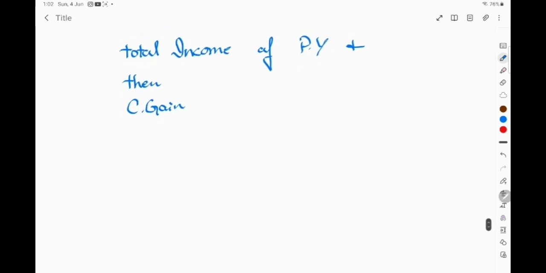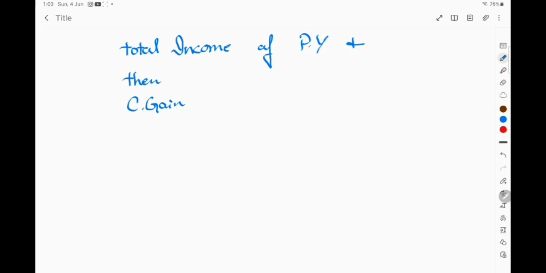So if you are setting off your losses against the total income of the previous year, the total income of the previous year reduces to nil, and the remaining chargeable gain to be taxed will be at the basic rate. So it is too difficult to understand.